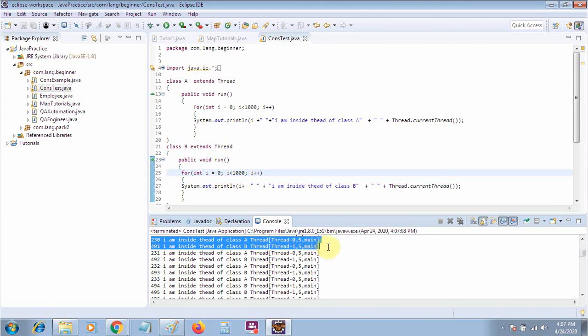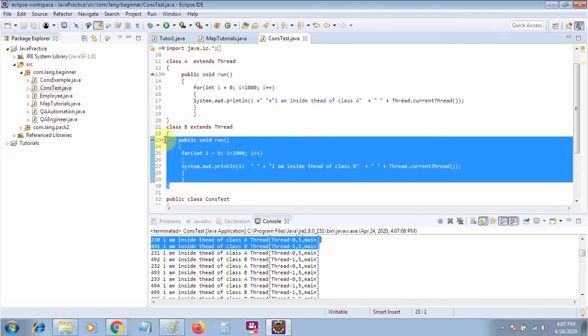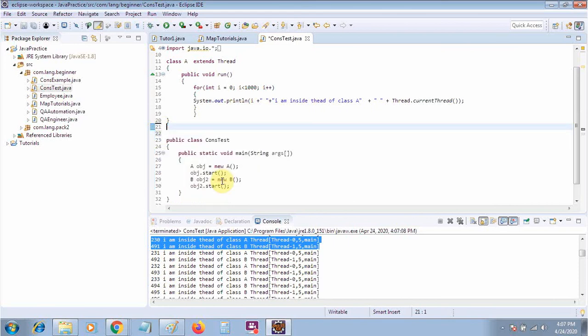You can see the first thread is at the 230th position, but the second thread is at the 491st position, meaning they are doing their job parallelly. They are not waiting for each other. So this is the main benefit of using the thread. Now the second thing is work much more. Suppose, let me remove this one.